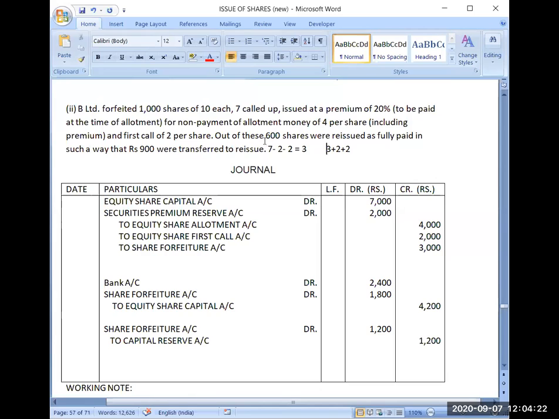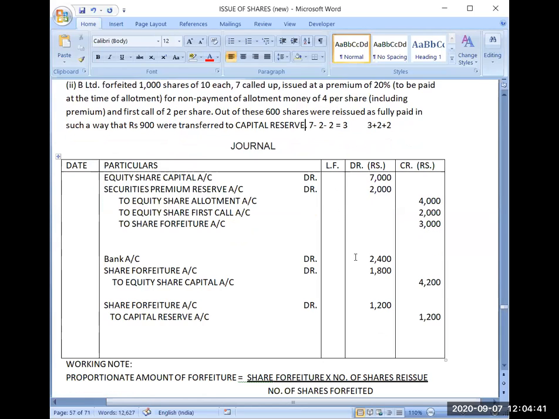Now again you are issuing 600 shares as fully paid in such a way that rupees 900 were transferred to capital reserve. This time the question has changed some part. This time it has given you the capital reserve. So simply you can first complete this entry fast. If you are short on time in exams, this is a simple part to be completed. The question itself is telling you that capital reserve is 900.